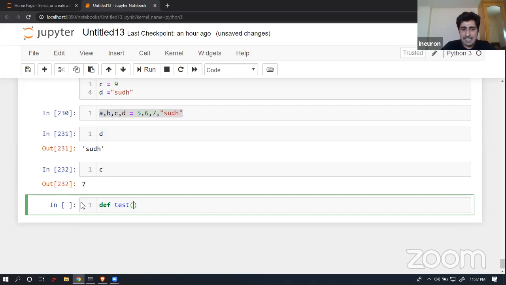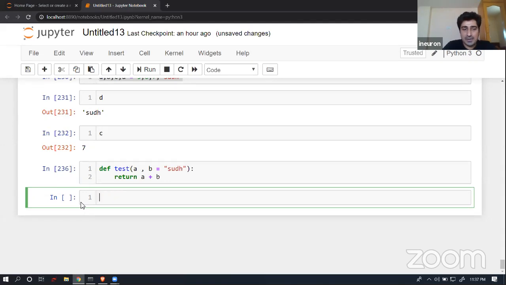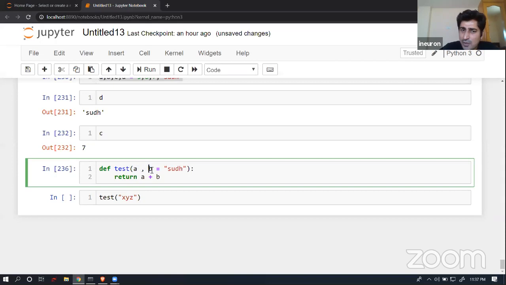So def, and then again test, and I wanted to create a variable a, and a variable b, but for b I wanted to pass "sudh". So it's a default argument which I have passed. Then I'm looking for return a plus b in this particular place. Fine, I can execute it. Then if I call this function test, as we know it's a concatenation operation, so we should pass two strings. So I can pass maybe "xyg". As you can see, I have created a function with two arguments, but for one argument I have already given a default value.